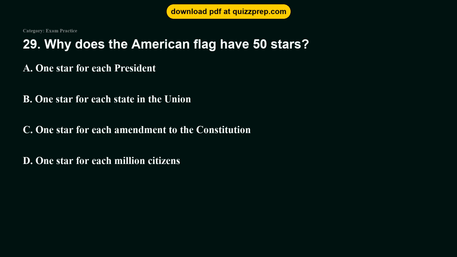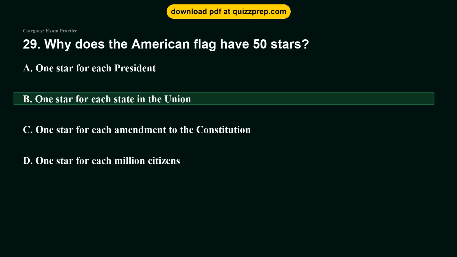Question 29. Why does the American flag have 50 stars? Option A, 1 star for each president. Option B, 1 star for each state in the Union. Option C, 1 star for each amendment to the Constitution. Option D, 1 star for each million citizens. The correct answer is option B, 1 star for each state in the Union. The 50 stars on the flag represent the 50 states that make up the United States of America.